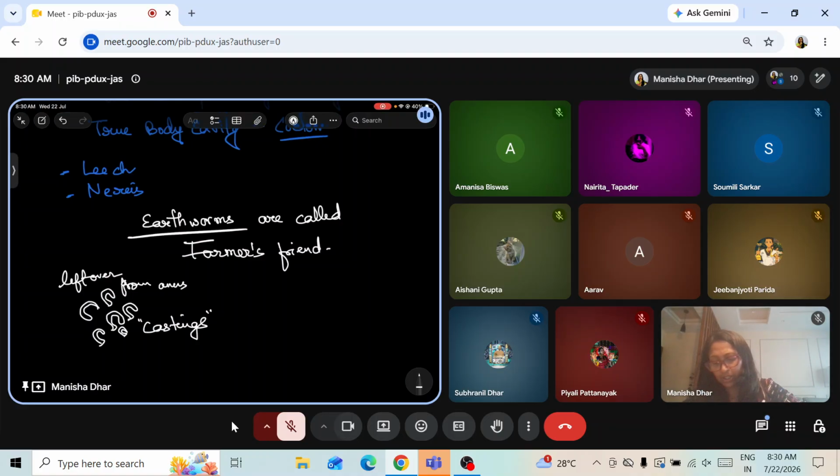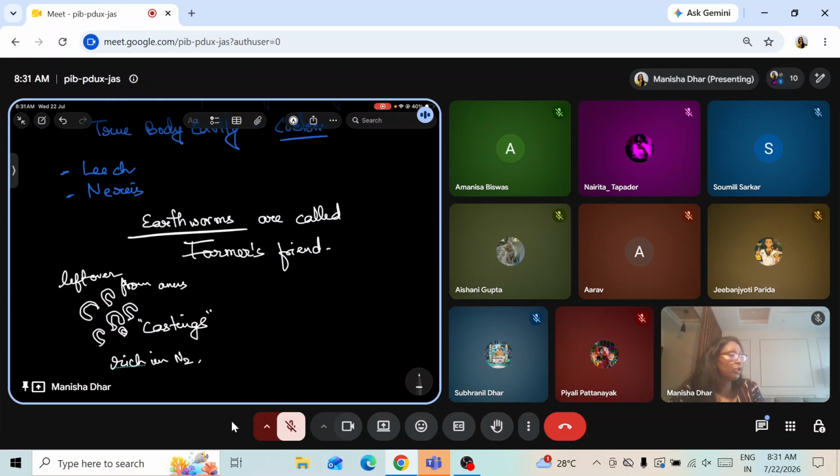The same thing occurs in case of earthworms because it's coming out from the alimentary canal, which is a tube inside the body. That alimentary canal is a tube-like structure from where, when the soil comes out, it comes out like this. And why I'm going on specifying on this is because these are castings and they are rich in nitrogen.